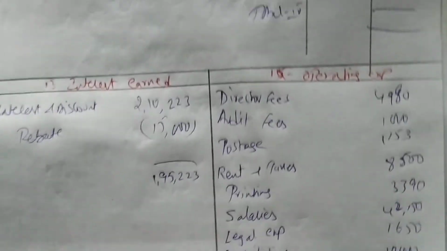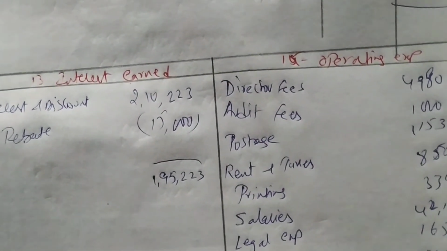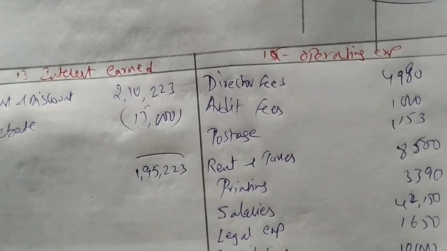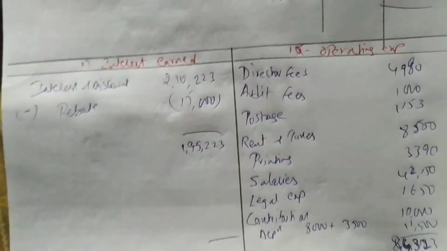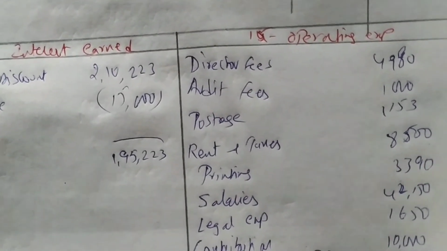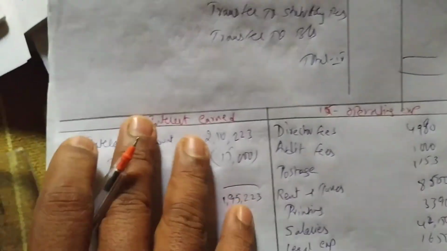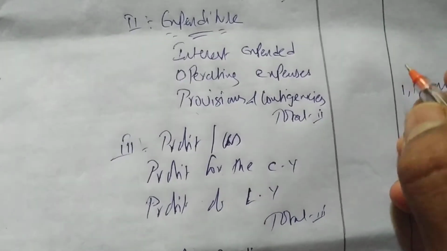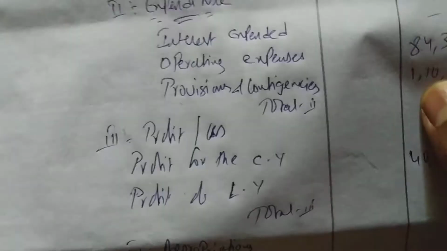Let me check once again. Yes, the total of operating expenses is 84,323. There is no interest expended.